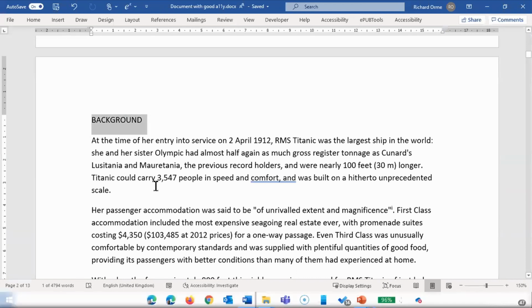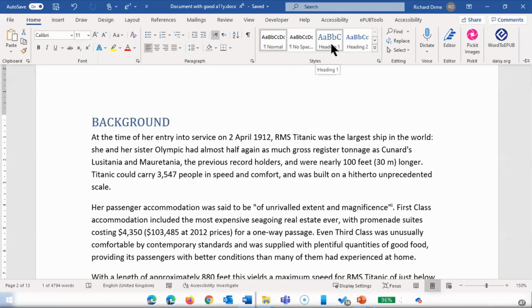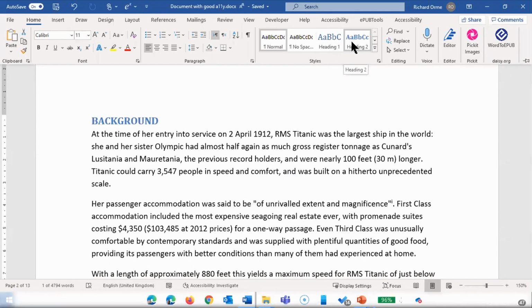And now we're going to show how to mark up text headings with heading styles. So highlight the text of the heading, like here, the background, and then go to Home, and where there are styles, choose the appropriate style, either heading 1 or heading 2.